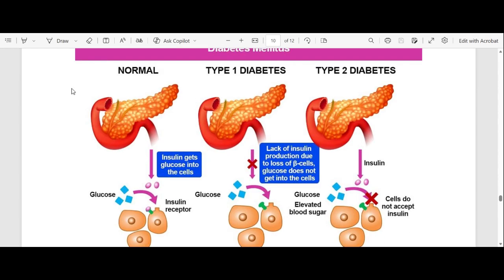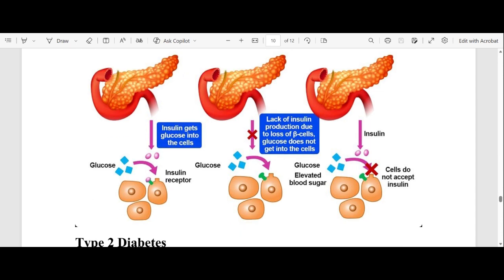Okay. So this is a picture of a normal person who does not have diabetes, right? They have enough insulin. The insulin gets into the cell, right? And that insulin deals with the glucose level, right? Whereas a person who has type 1 diabetes doesn't have insulin. Their pancreas is not producing any insulin, right? So there's no insulin to deal with glucose levels. Okay, we'll get to type 2 diabetes.